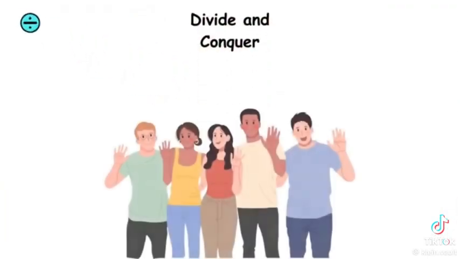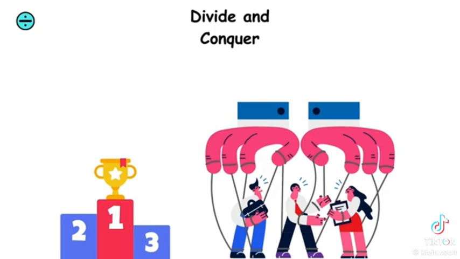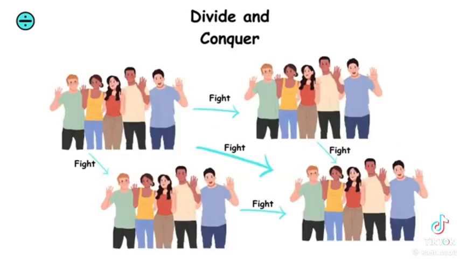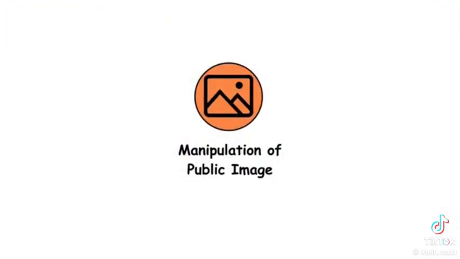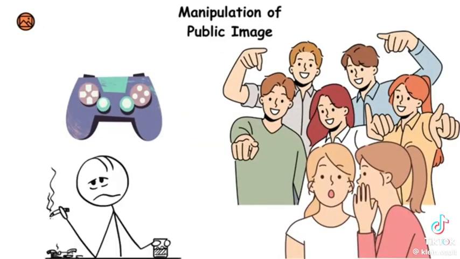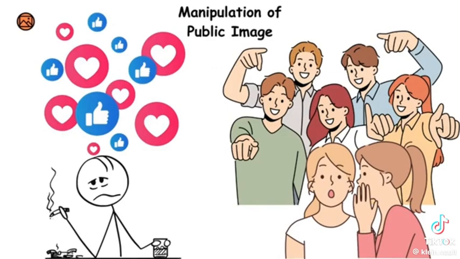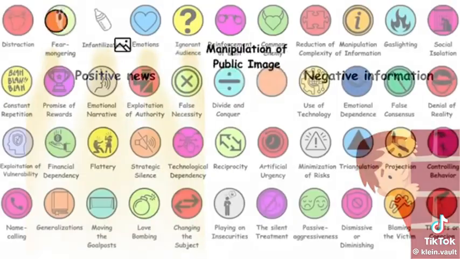Divide and conquer means creating divisions within a group to weaken opposition and maintain control. For example, stirring up conflicts between different groups to distract from important issues. Manipulation of public image involves controlling how someone is perceived by the public through media manipulation. For example, highlighting positive news about a person while hiding negative information.